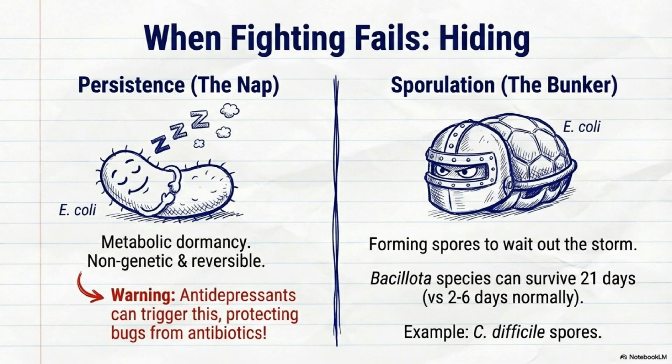When direct resistance fails, bacteria employ hiding strategies like persistence and sporulation to survive antibiotic threats. Persistence is a reversible metabolic nap that can actually be triggered by antidepressants, while sporulation acts like a biological bunker, allowing species like C. difficile to survive for weeks. Recognizing these survival tactics is essential for understanding how infections can linger despite aggressive treatment.